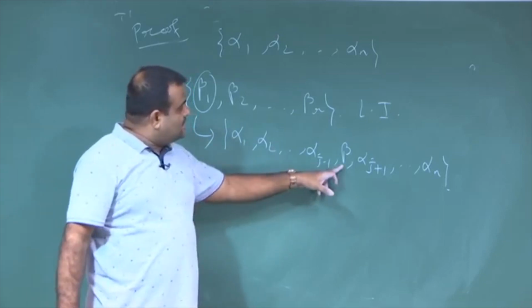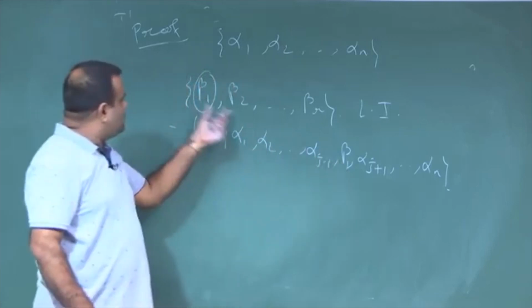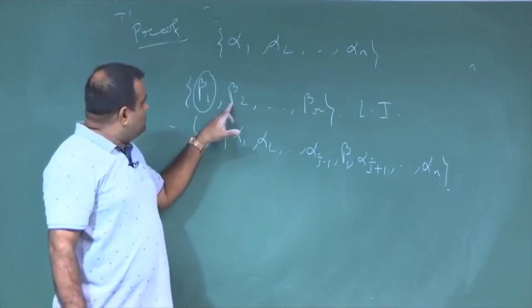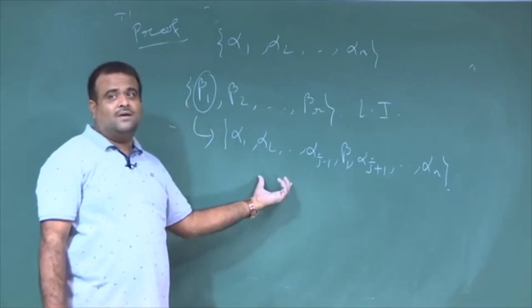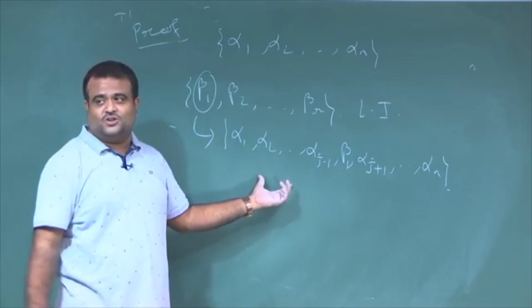If all Ci's are 0, if we have only beta 1, then beta 2 and beta 1 are linearly dependent. That is not true. So, that means beta 2 can be written as some linear combination of these alphas, where at least one alpha coefficient is non-zero.